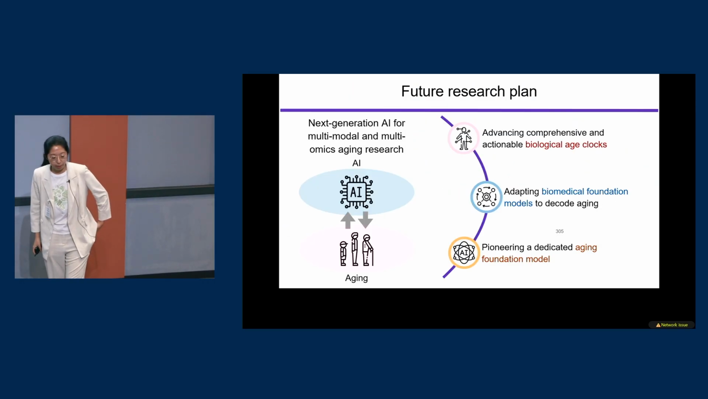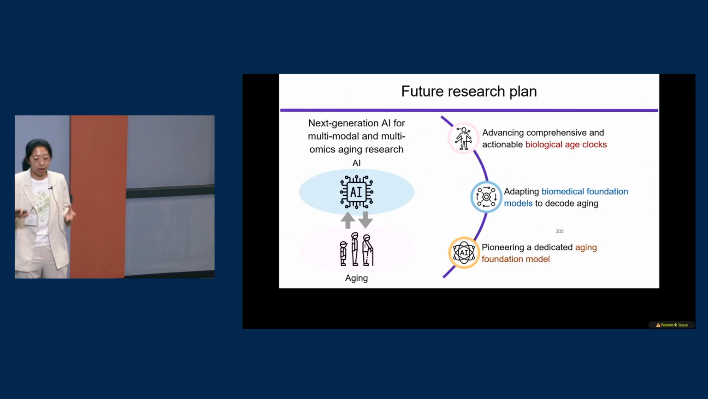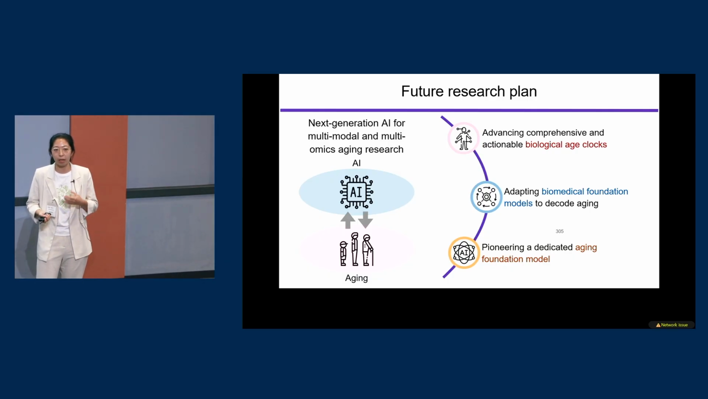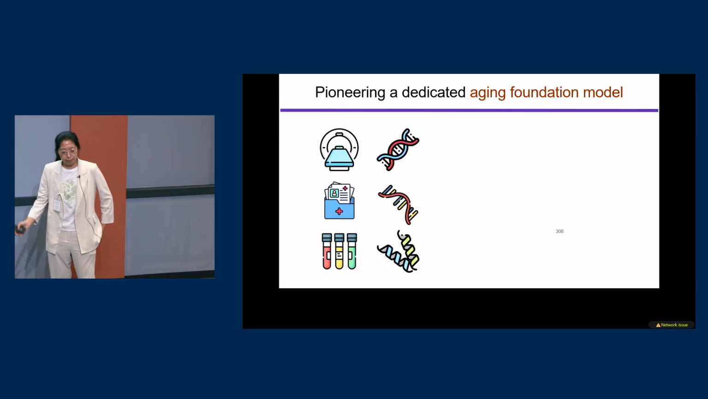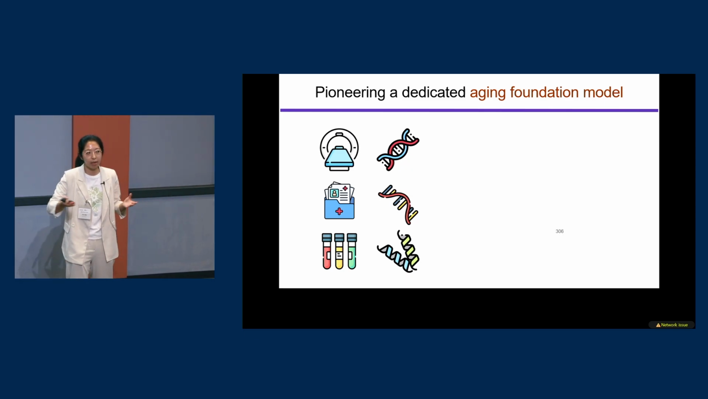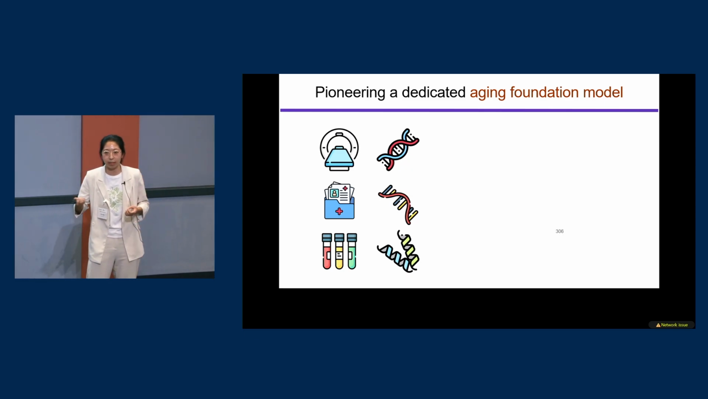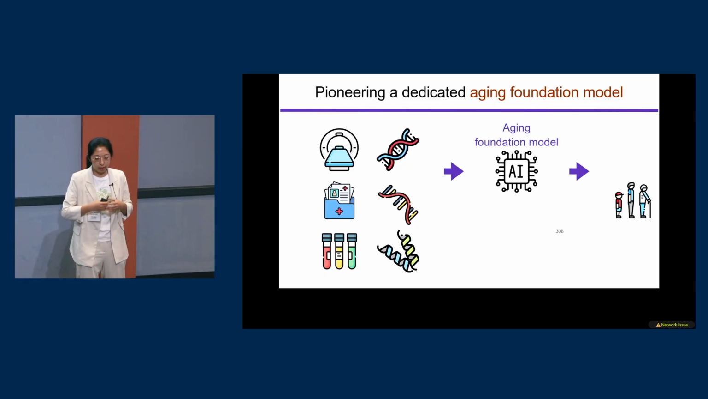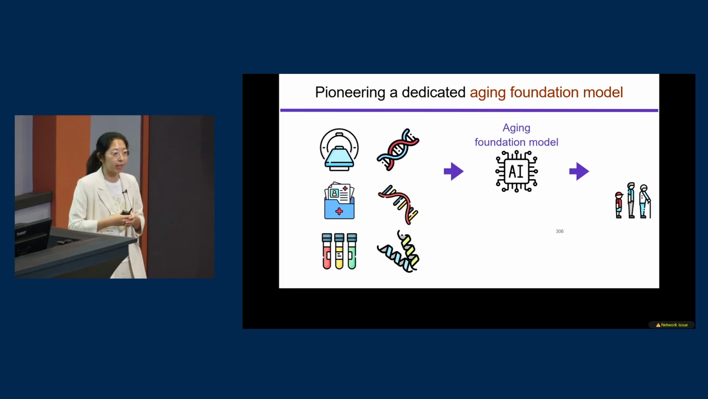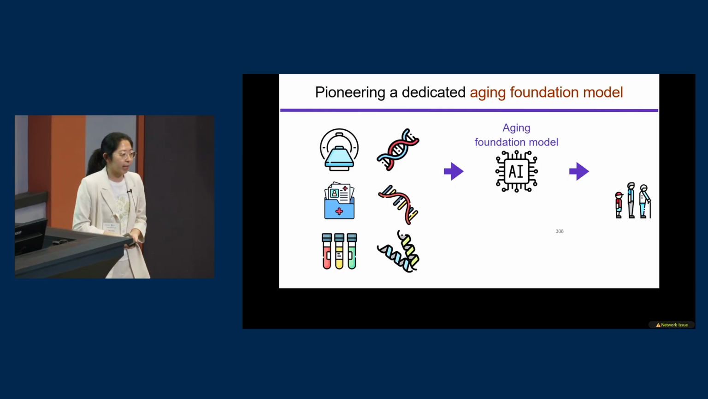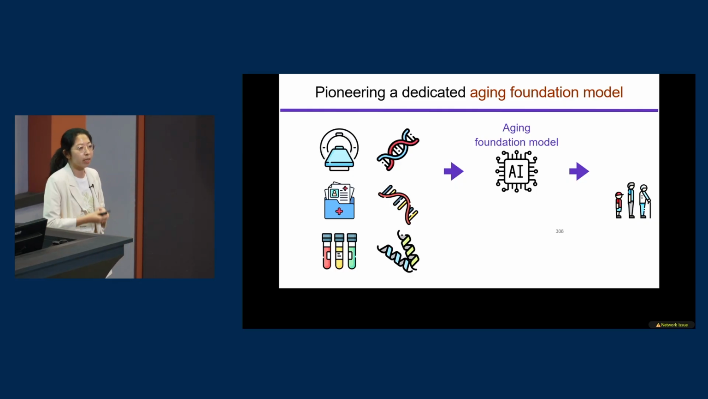And then in the third part, we will finally develop a dedicated aging foundation model with the biological insight we gained in the previous part with the multi-modal data and multi-omics data. From the previous part, we already get a better understanding of how different modalities and different omics contribute to aging. So we can develop an aging-specific foundation model with more informative features and curated samples so that the foundation model doesn't have to be that large. And it is efficient, scalable, and generalizable to different populations and species.